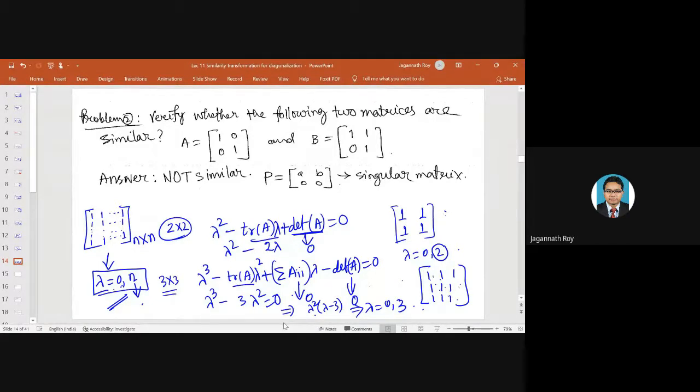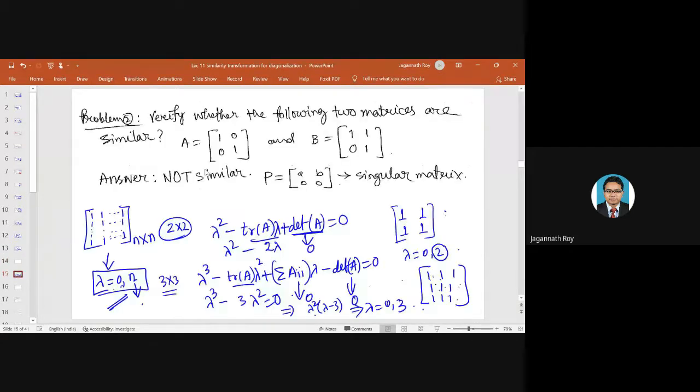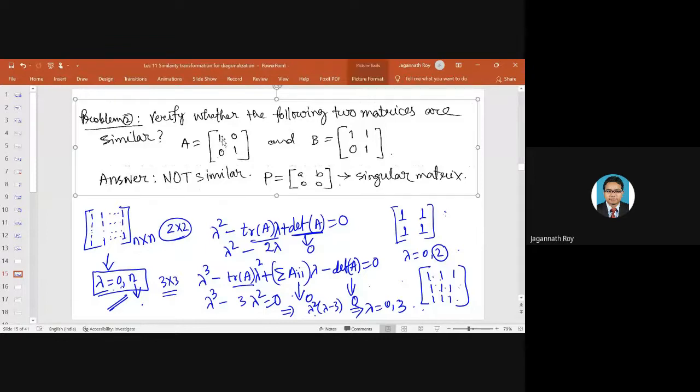Okay, so that's a different problem. Let me just tell you about the concept: how do we find whether two matrices are similar or not?